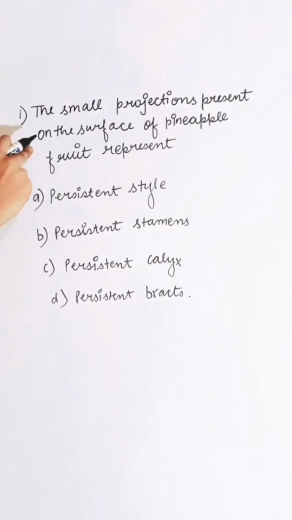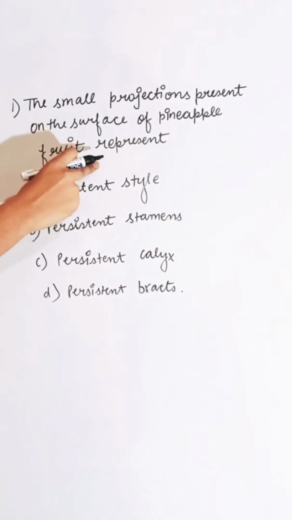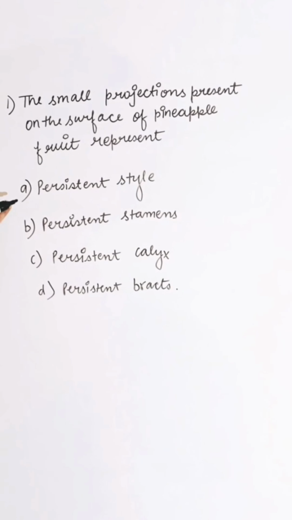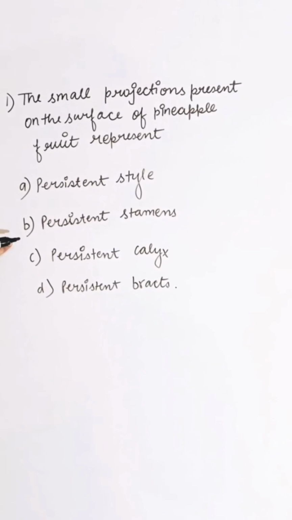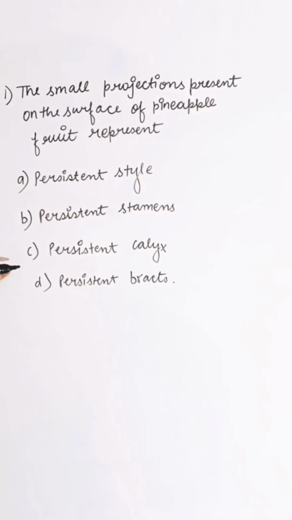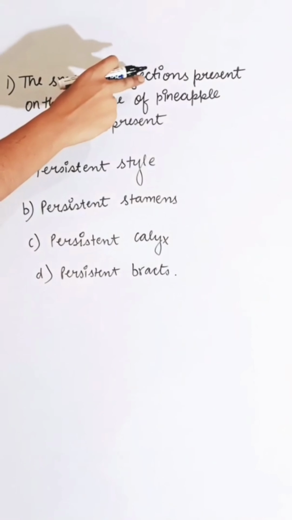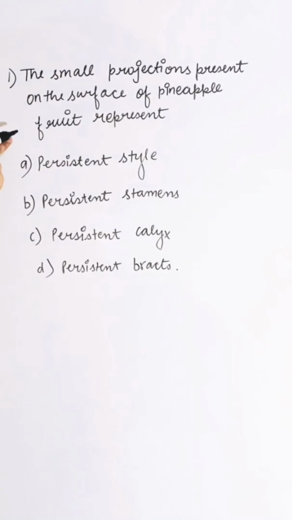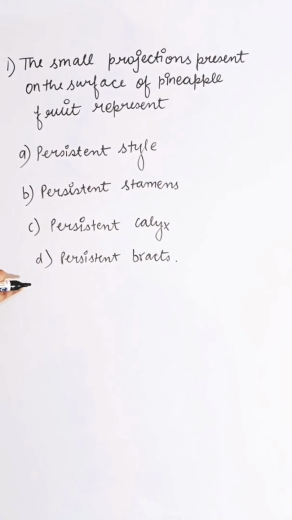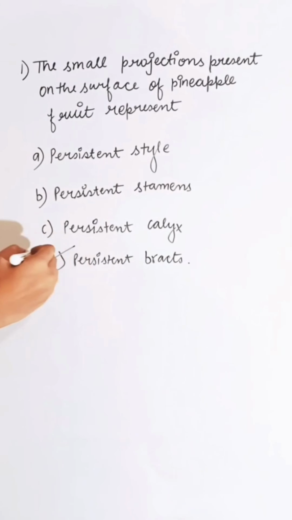Small projections present on the surface of pineapple fruit represent first option persistent style, second persistent stamen, third persistent calyx, fourth persistent bracket. The small portions present on the surface of pineapple fruit represent the persistent bracket. So the correct answer is D.